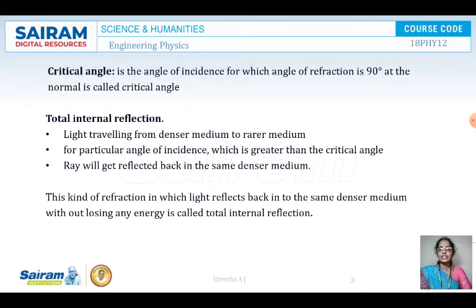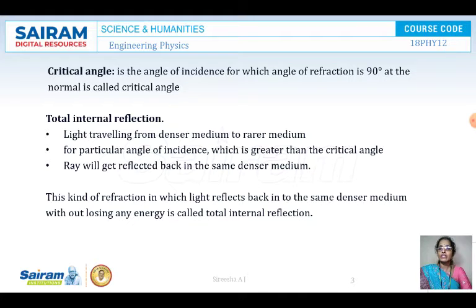Therefore, if the information is converted into a light signal and transmitted over long distances, it travels fast. The sound signals are converted into light signals, and these light signals are allowed to transmit through an optical fiber. Thereby, light transmits faster, and at the receiver end, this light signal is again converted into the sound signal. This is how the fiber optic cable, through total internal reflection, allows the light to travel at a faster speed.